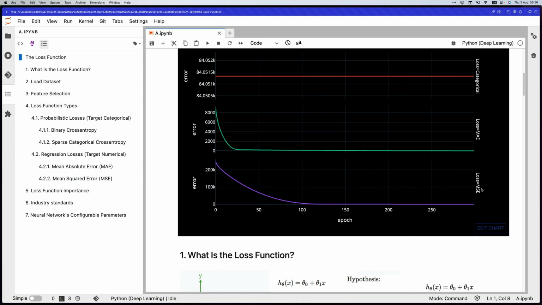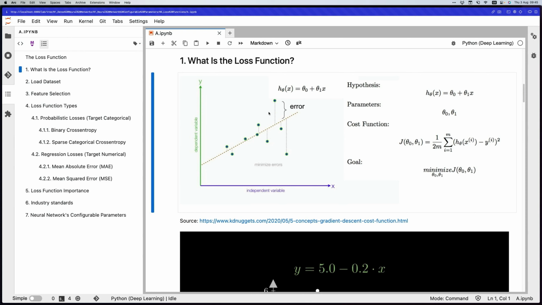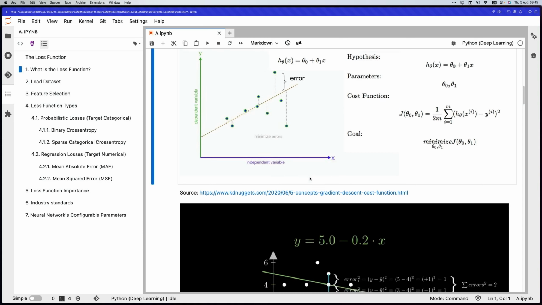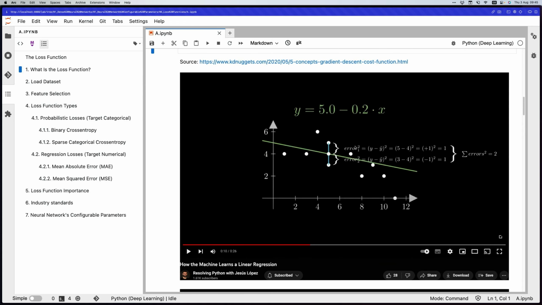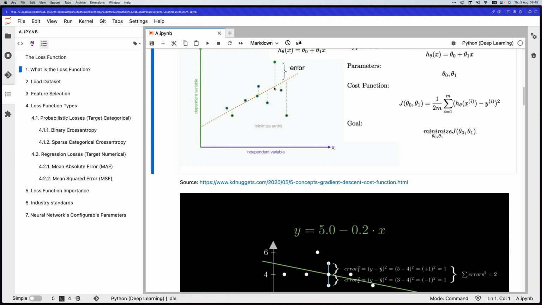Now, before getting into the Python code, let me deconstruct the idea of the loss function for you. Remember that the error measures the difference between the real data and the predictions. Nevertheless, we don't want the errors separately. We want them aggregated. Before summarizing the errors in one number, we need to elevate them to the square, because we have negative errors and positive errors. If we summarize all of them, we may get 0 because negative numbers will counteract the positive ones.